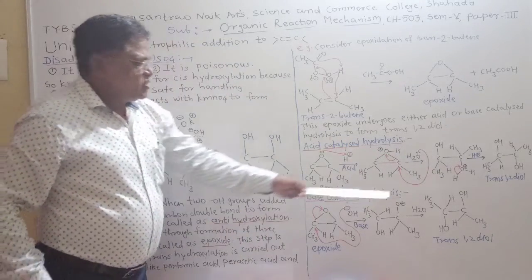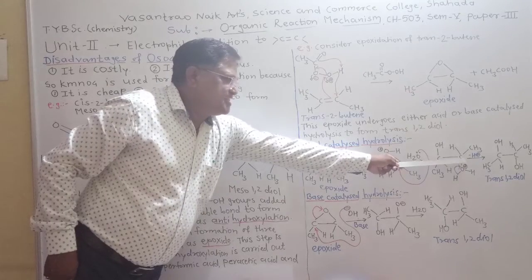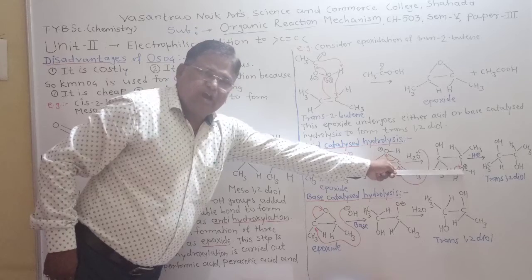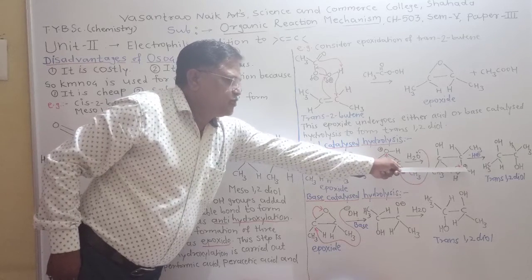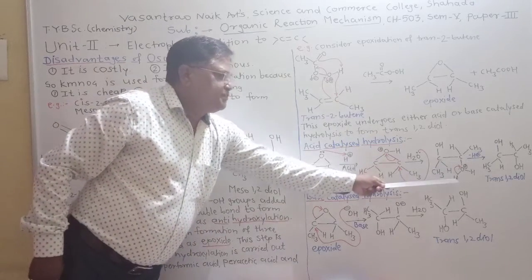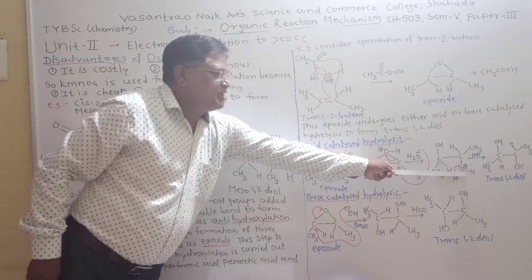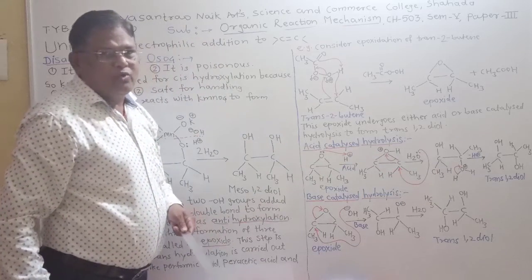But there is a new bond formation between carbon and oxygen atom, and in this new bond formation the electron pair of oxygen is lost, so oxygen becomes electron deficient. It is denoted by a positive charge. In the next step, deprotonation of the water molecule takes place. The positive charge will be neutralized to form trans-1,2-diol.